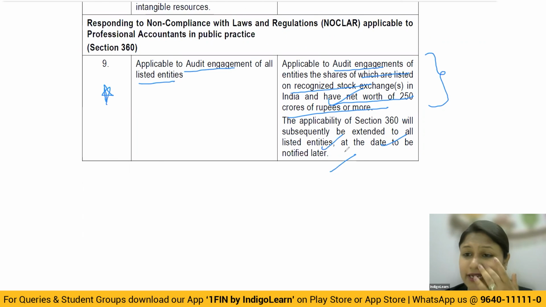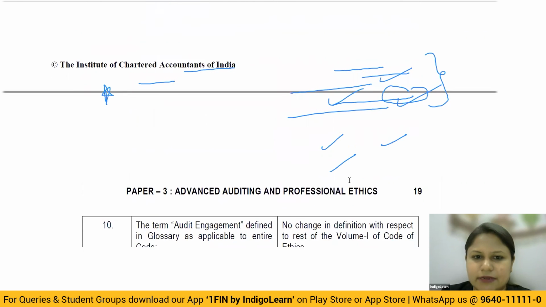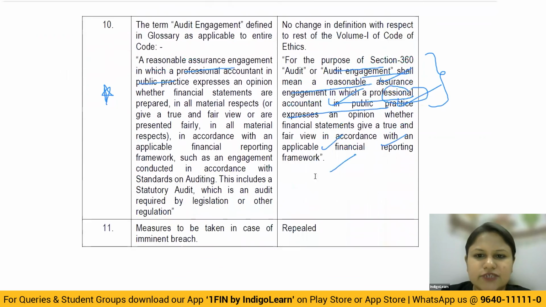When you look into the later amendments, we'll see that a new notification will come where it will not be restricted only to these net worth entities, but in fact, all the listed entities will get covered again. So as of now, from your examination point of view, you have to remember the shares should be listed on a recognized stock exchange and the net worth should be 250 crore or more. Then only NOCLAR will be applicable. All right. And this audit engagement is fine.